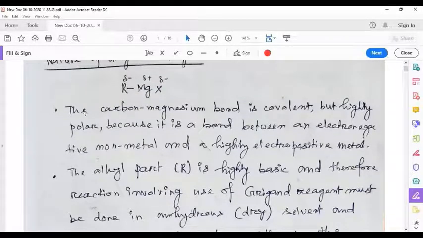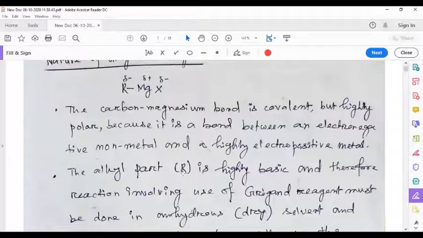Now there are some important points which can be drawn from this structure. The carbon magnesium bond is covalent but highly polar because it is a bond between an electronegative non-metal and a highly electropositive metal.